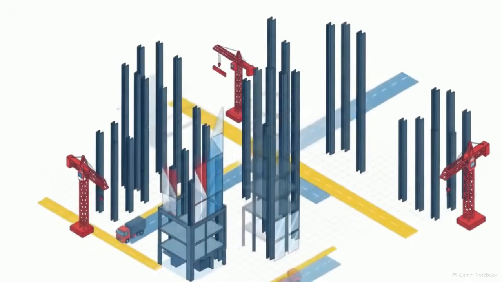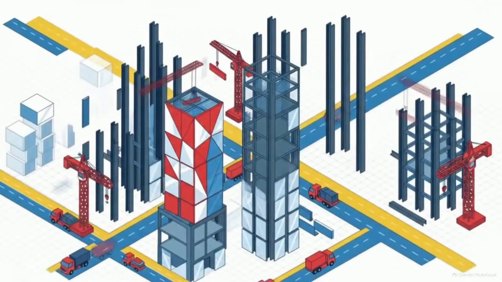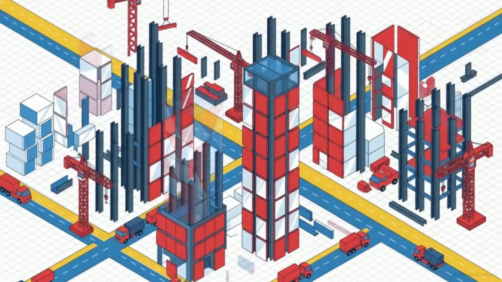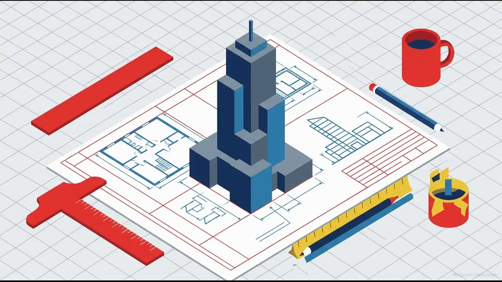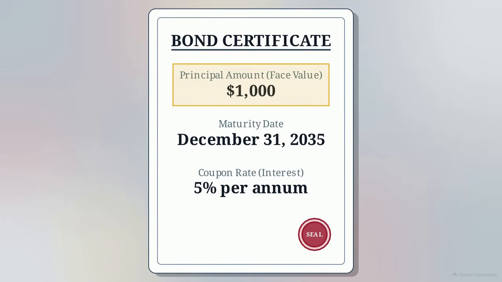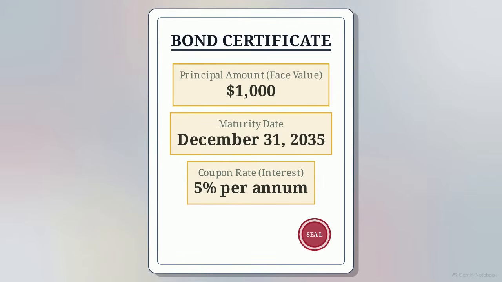Large-scale urban development and infrastructure projects aren't built on cash reserves. They rely on the issuance of bonds to aggregate the sums of capital required to move from a blueprint to a finished skyline. A bond is a debt contract with a specific anatomy. It features a face value, which is the amount repaid to the lender, a maturity date, marking the end of the loan, and a coupon rate, representing the periodic payments made to the investor throughout the term.